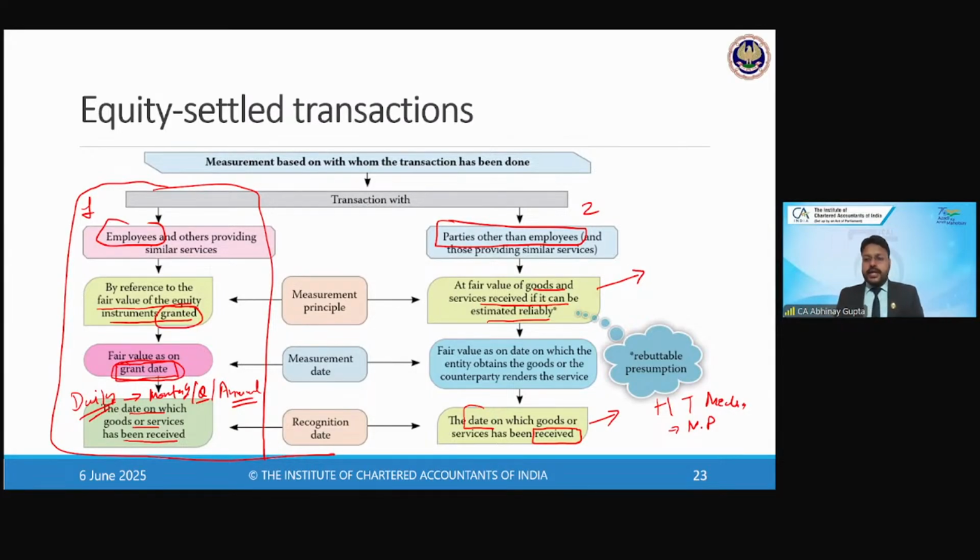Now, on which date will you say that services are received by the entity? Will it be the date on which this agreement has been made? Will it be the date on which HT Media raises the invoice to the company? Or will it be the date on which the company is entitled to make the payment? Or will it be the date on which the advertisement is published in the newspaper? What do you think?